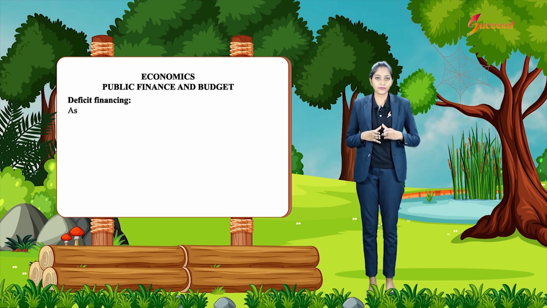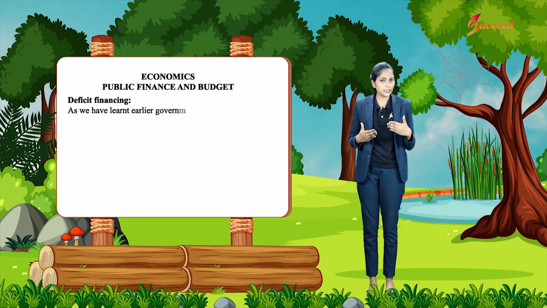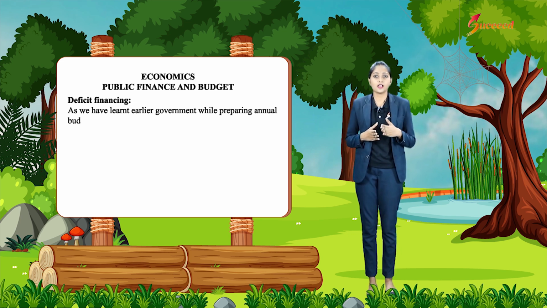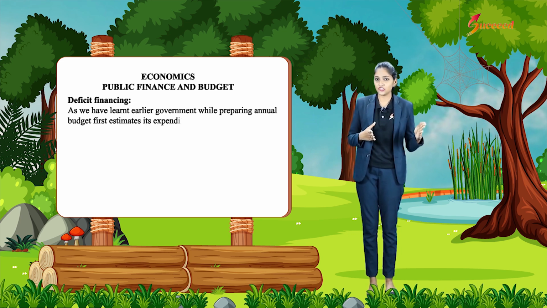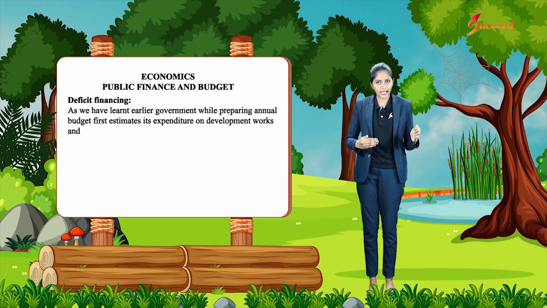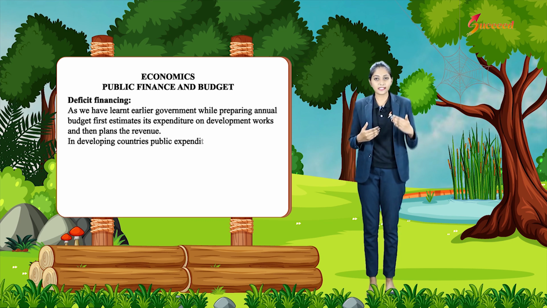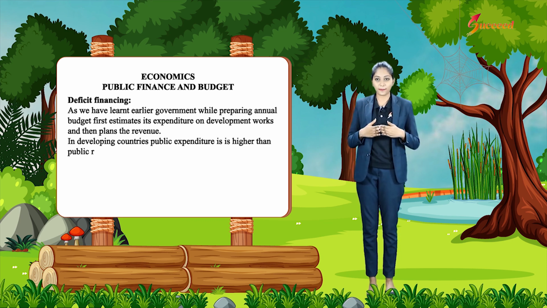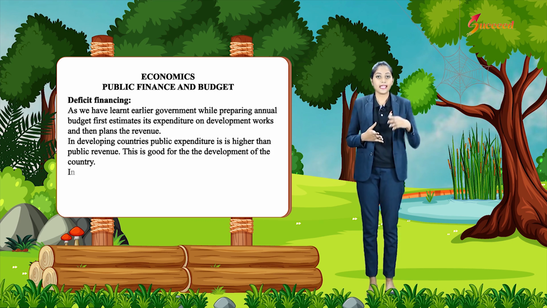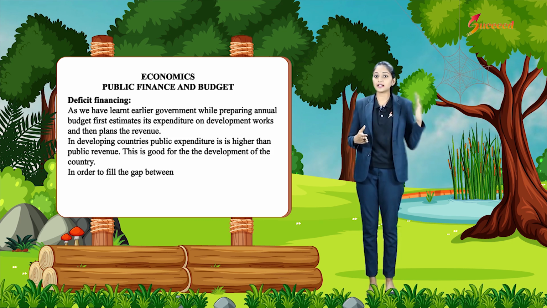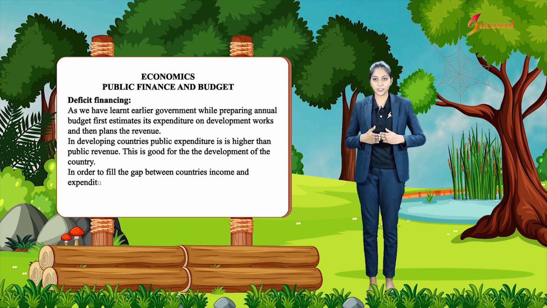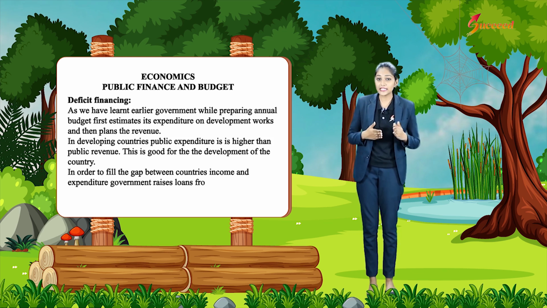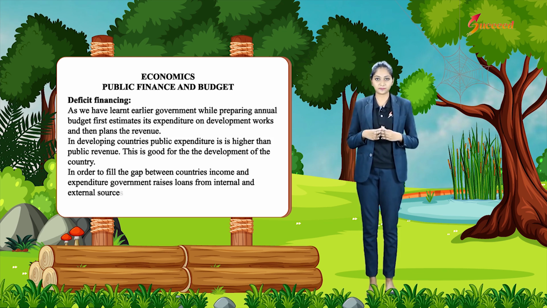Deficit financing. As we have learnt earlier, the government while preparing the annual budget first estimates its expenditure on development works and then plans the revenue. In developing countries, public expenditure is higher than public revenue. This is good for the development of the country. In order to fill the gap between the country's income and expenditure, government raises loans from internal and external sources.